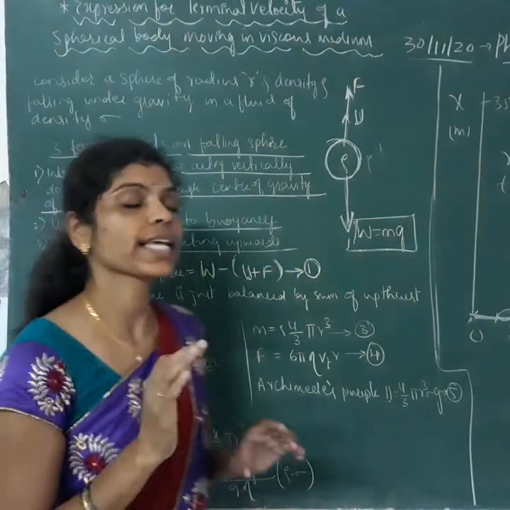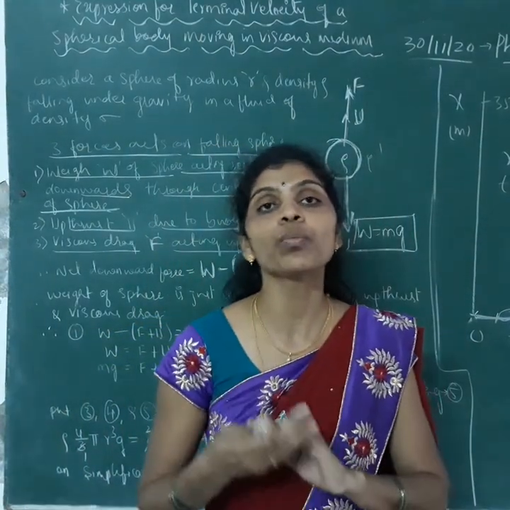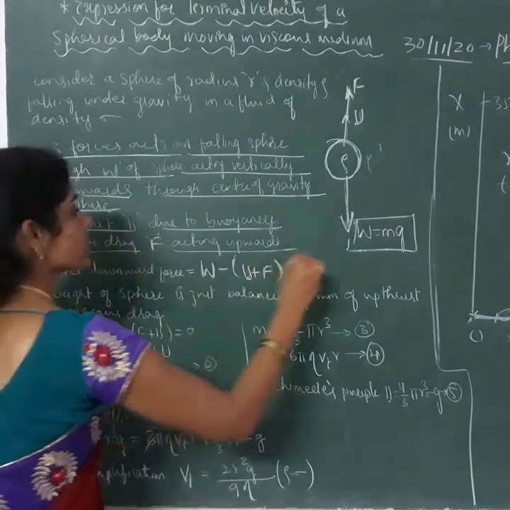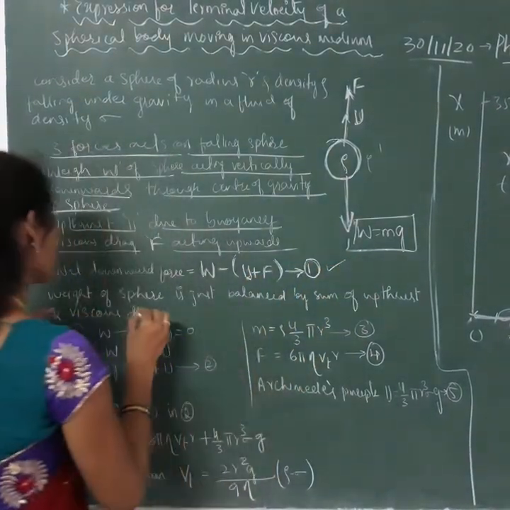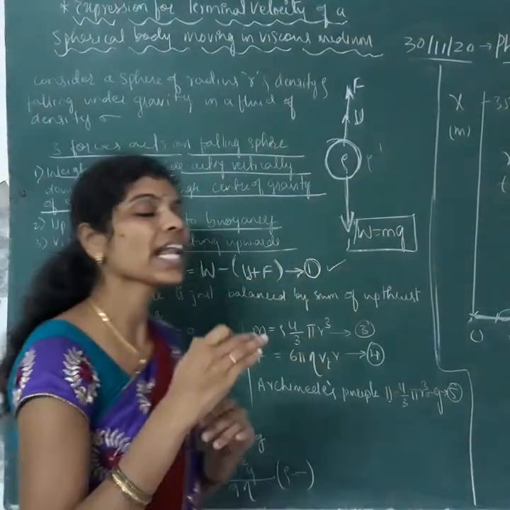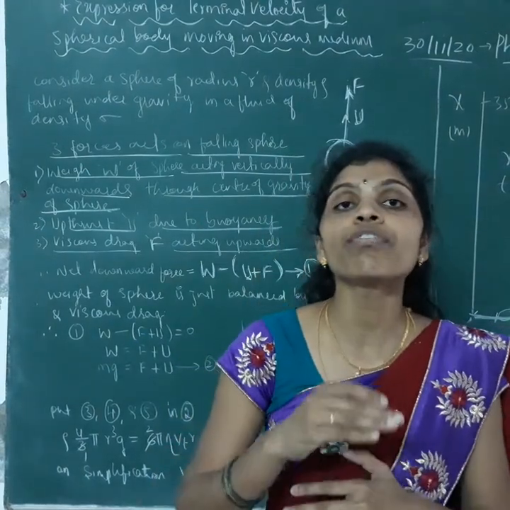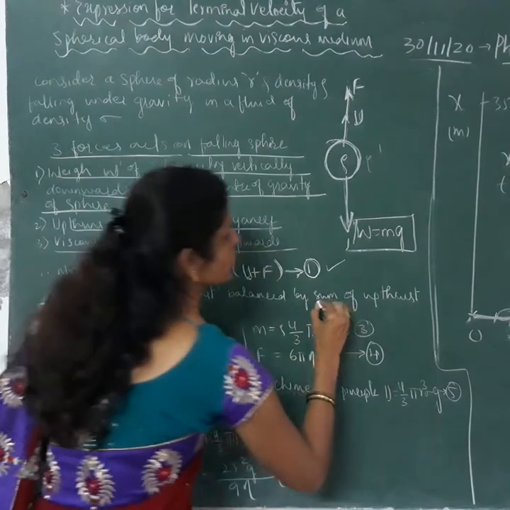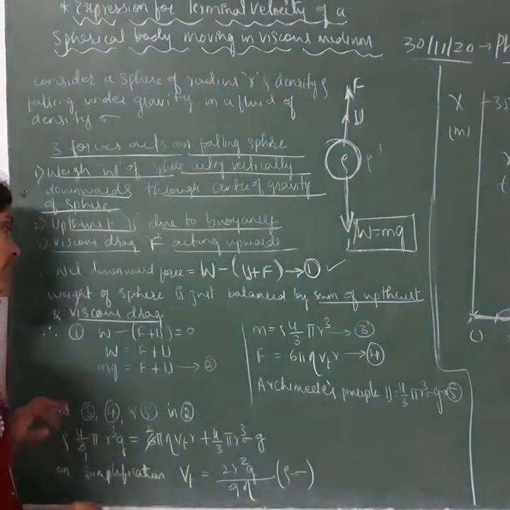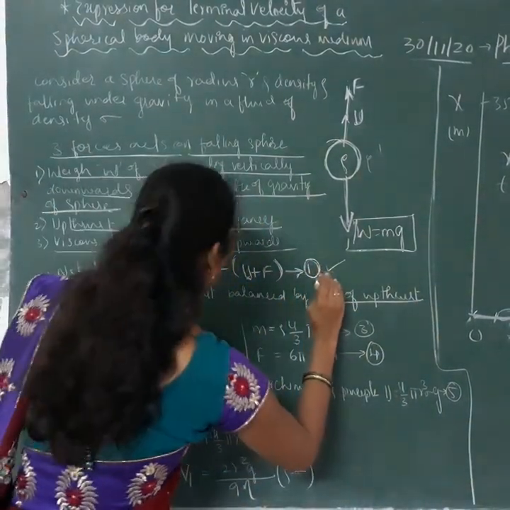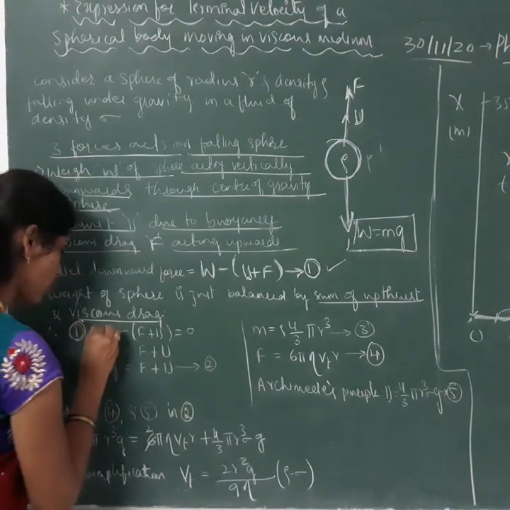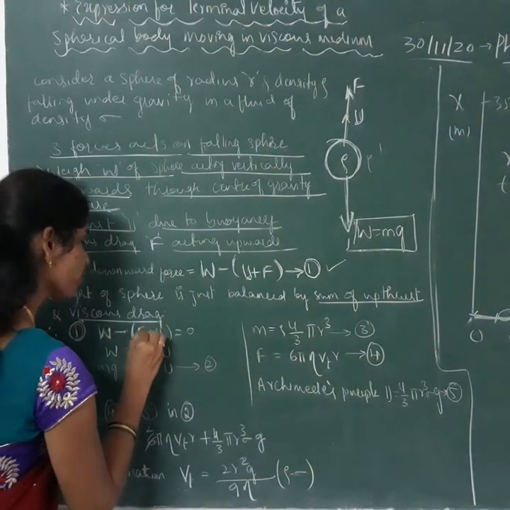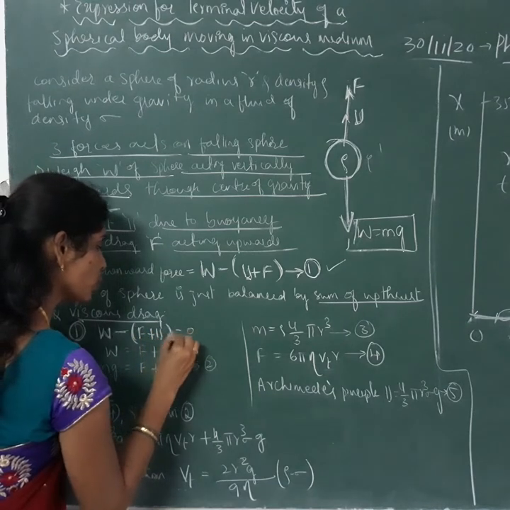The weight of the sphere is balanced by the sum of the upward thrust and the viscous drag. Therefore this equation becomes W minus (F plus U) is equal to 0.